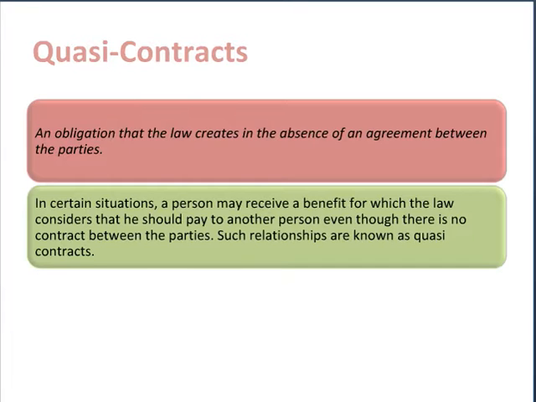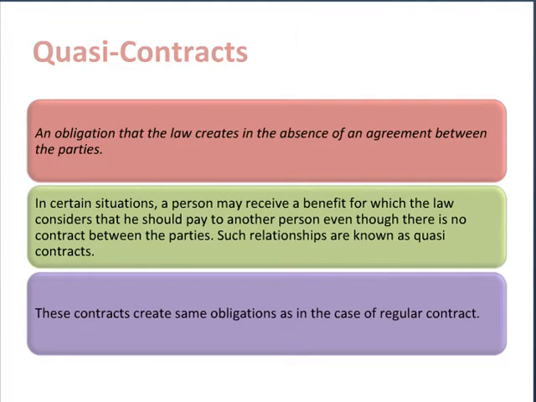There are certain situations where a person may receive a benefit for which the law considers that he should make some payment to another person even if there is no contract between the parties. These situations are known as quasi contracts. These contracts create the same obligation as in the case of a regular contract.